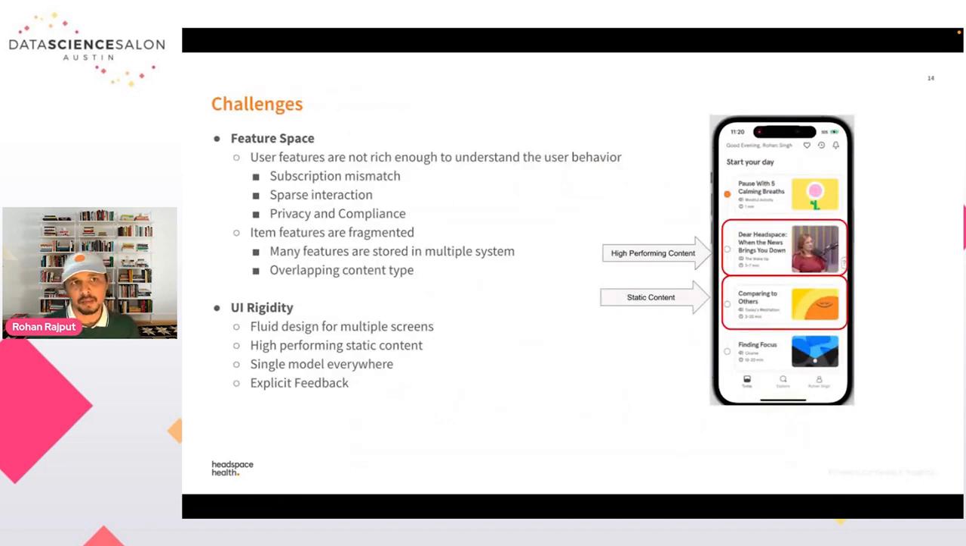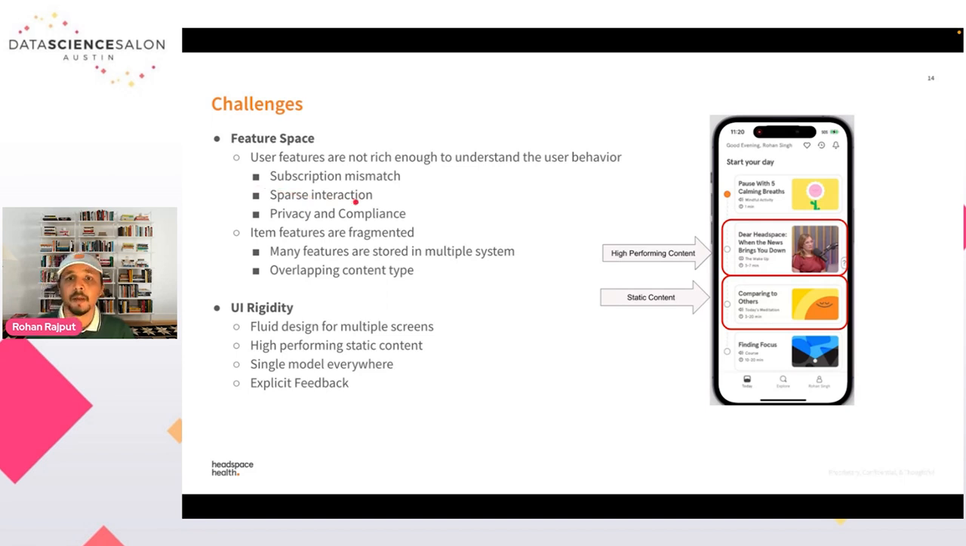Now, there are different challenges we faced while building this model, and there are still some challenges we have in our production system. Some of the challenges I wanted to talk about: first is the feature space. That means when you collect lots of this user-item data, sometimes it is not rich enough to understand the user behavior. That means you are not able to capture all the types of user behavior from this user data.